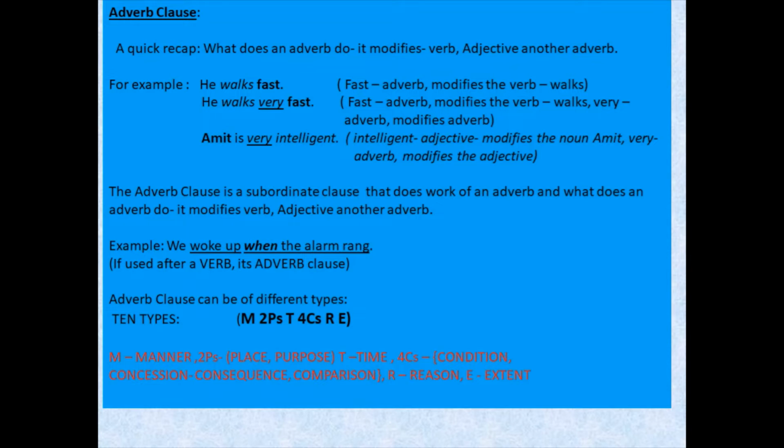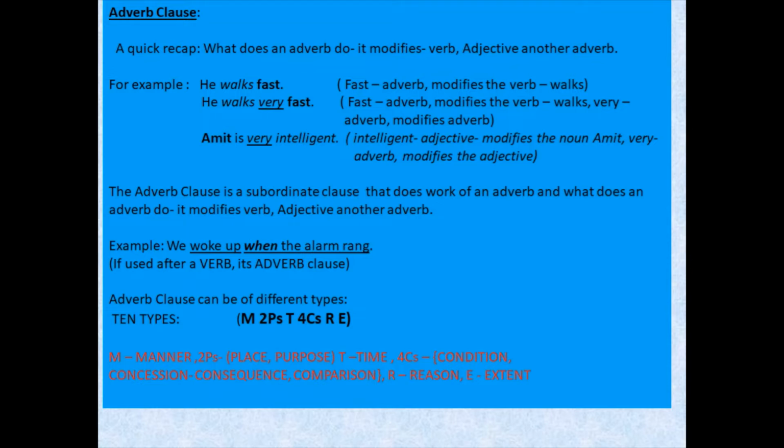And what does each stand for? M stands for manner, that is adverb of manner. 2 P's, that is adverb of place and adverb of purpose. T stands for adverb of time. 4 C's, that is adverb of condition, concession, consequence, comparison.